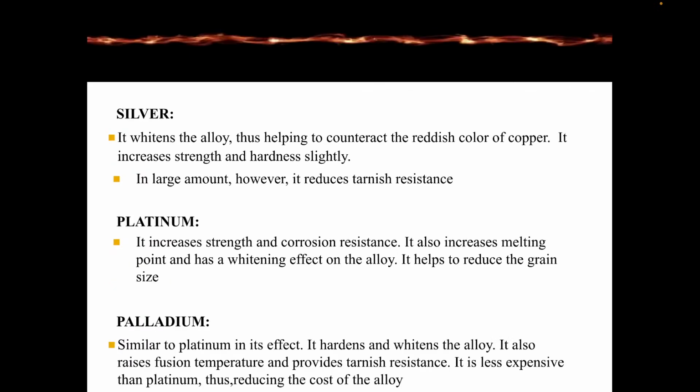Now silver whitens the alloy, thus helping to counteract the reddish color of copper. It increases the strength and hardness slightly, but in large amounts it reduces tarnish resistance. Platinum is also used in dental casting alloys. It increases the strength and corrosion resistance, also helps in increasing the melting point, and has a whitening effect on the alloy. It helps to reduce the grain size.